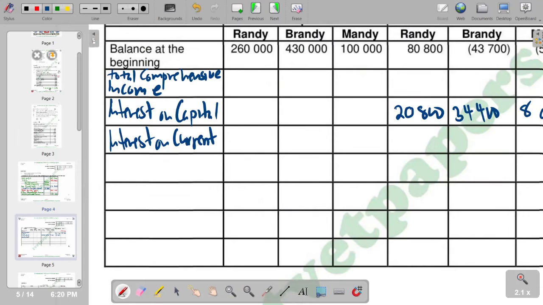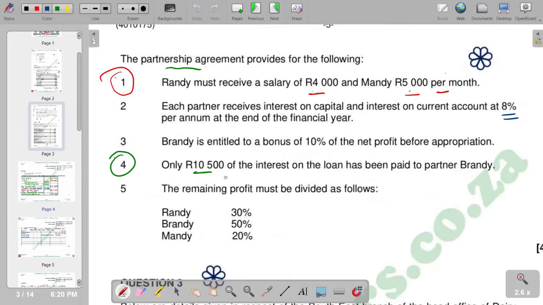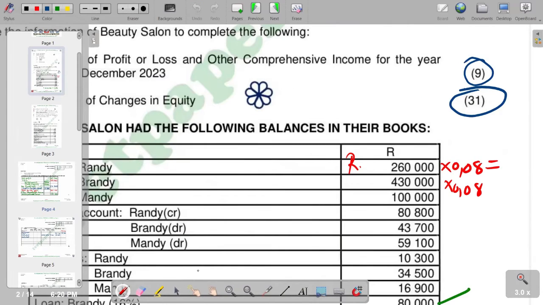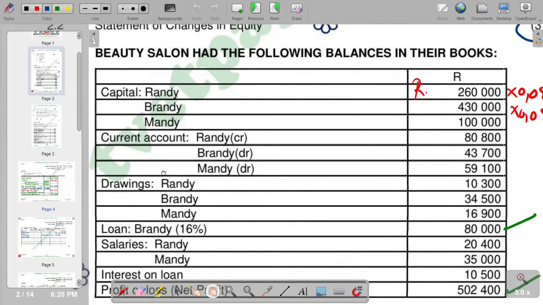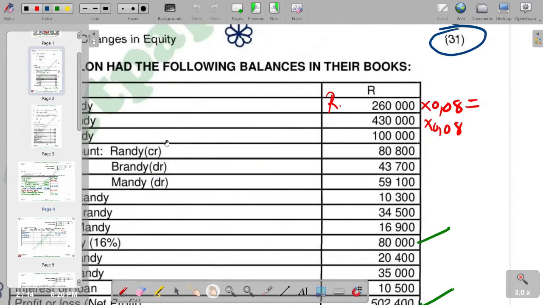So we check, remember the explanation that we have is that it is also 8%. So we go to the current balances and multiply by 8%. So current balances that we have them here, and we are having Rand 80,800. So we are saying 80,800 times again 0.08.